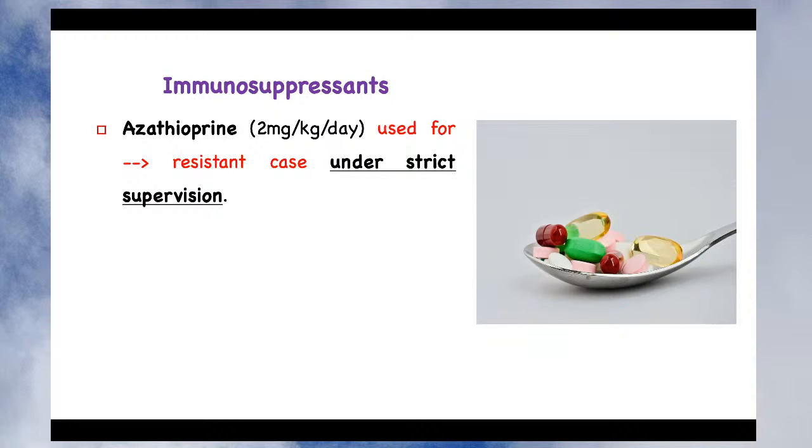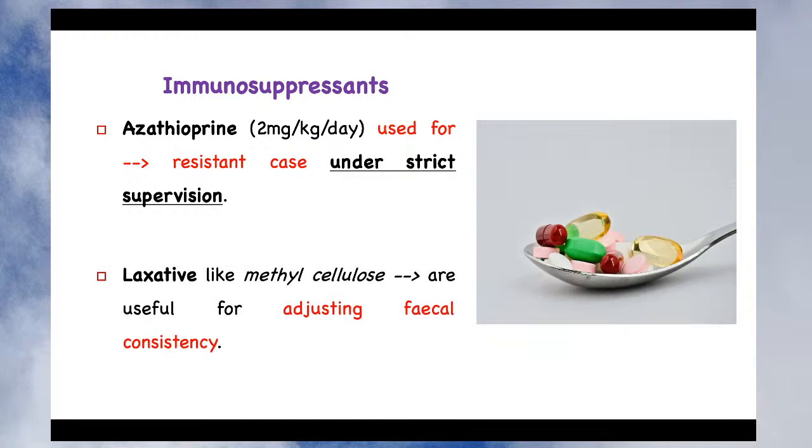So you can give this to reduce the attack of antibody on the intestine, and if the colitis is due to that attack of the antibody, you can give the immunosuppressant. In addition to that, you can give a laxative. Suppose a patient is suffering from constipation and is also suffering from ulcerative colitis, then what will happen? There will be very severe pain during the process of defecation. So you can give a laxative like methylcellulose. This drug will adjust fecal consistency, and due to the adjustment of fecal consistency, defecation is not difficult, and it will not be that painful for the patient suffering from inflammatory bowel disease.